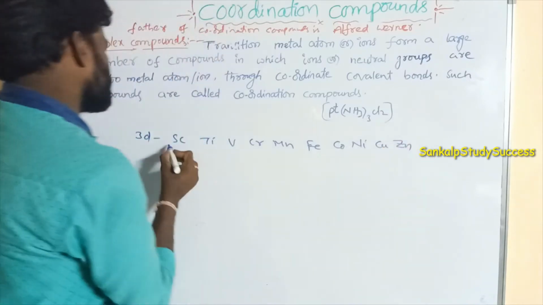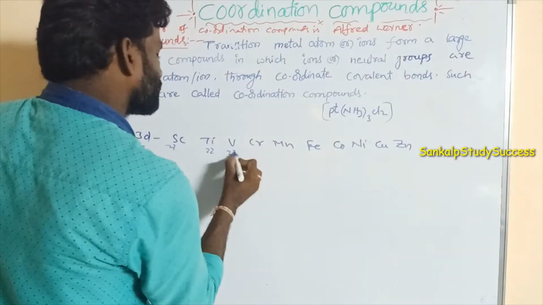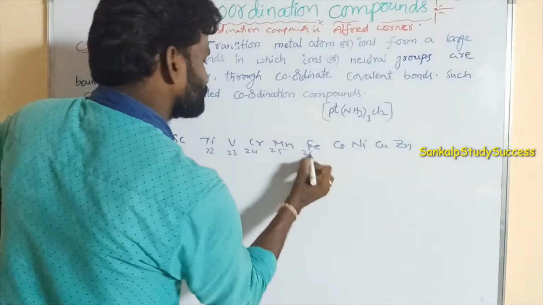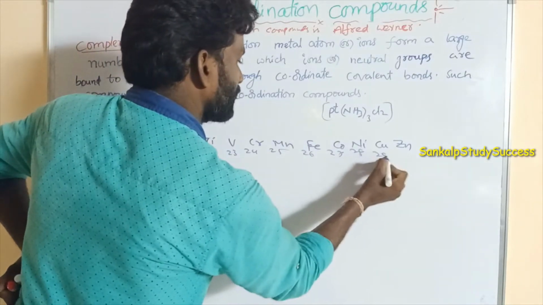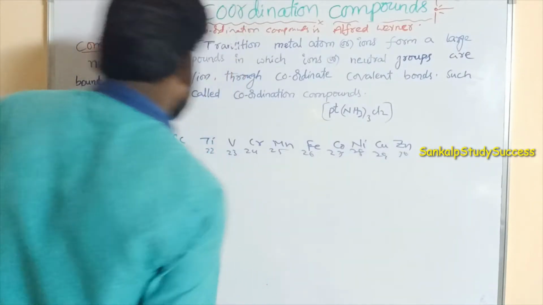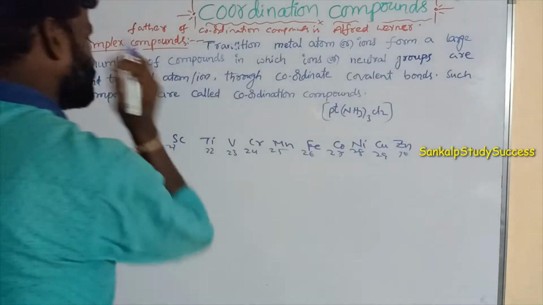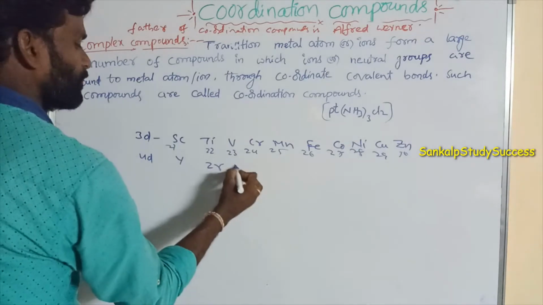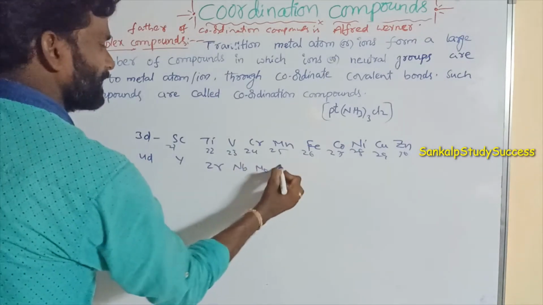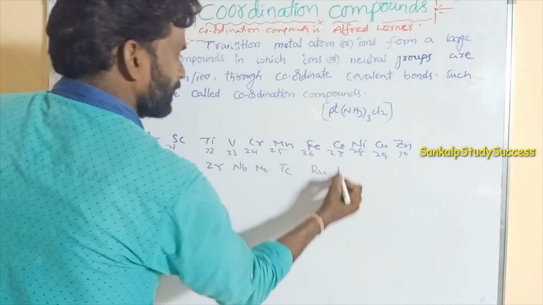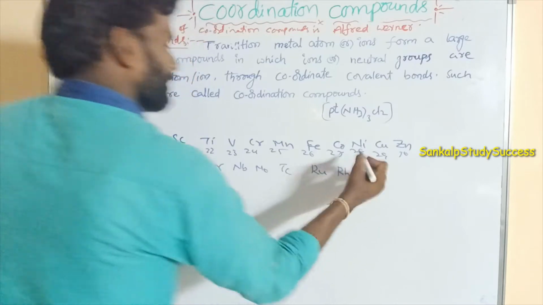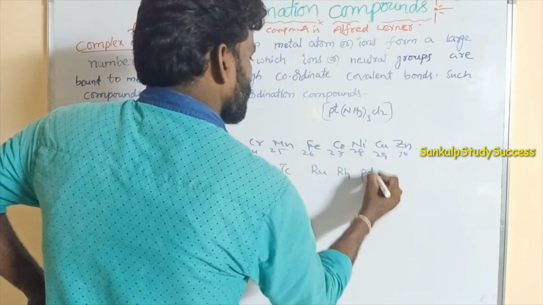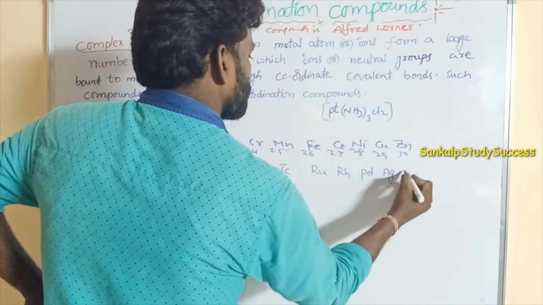What are their atomic numbers? 21, 22, 23, 24, 25, 29, 30. Similarly the 4d series: yttrium, zirconium, niobium, molybdenum, technetium, ruthenium, rhodium, palladium, silver.